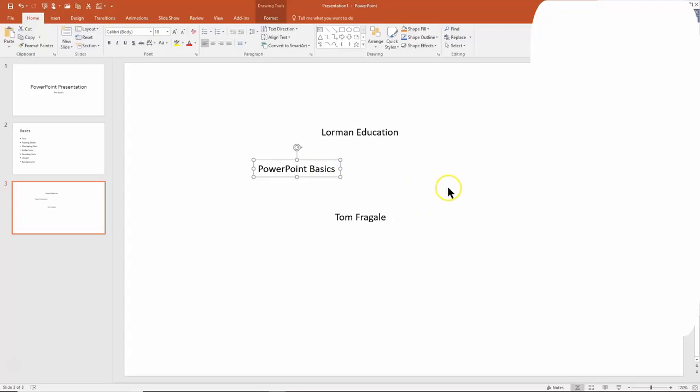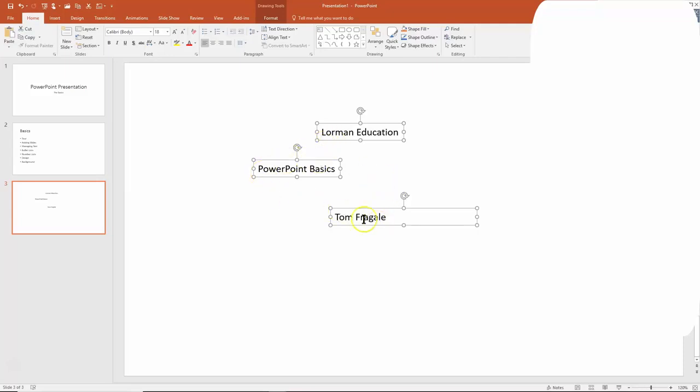Now let's say I wanted to make sure that these text boxes would be lined up. What you'll do is you'll click on the first one. Now you're going to hold down your Shift key, and then I click on the second one, and I still have my Shift key held down, and I'll click on the third one. So when you hold down your Shift key, then you can do what we call a multiple selection, just like in Word or in PowerPoint.